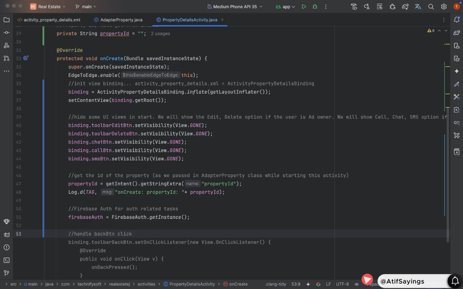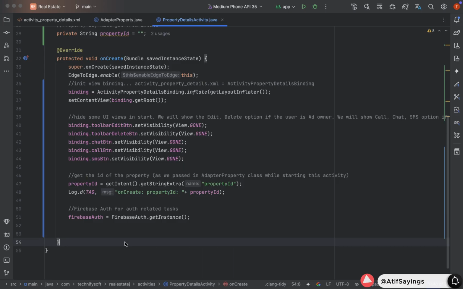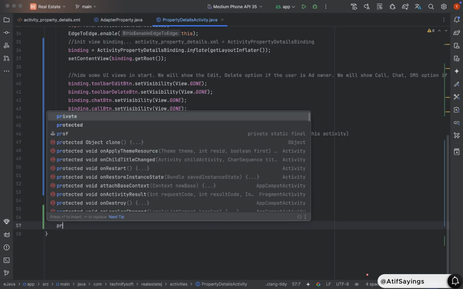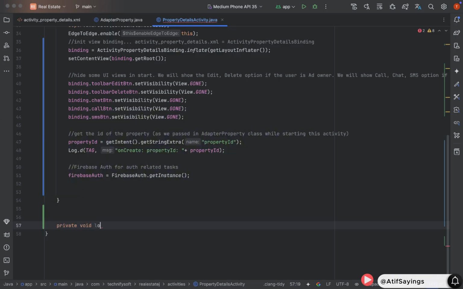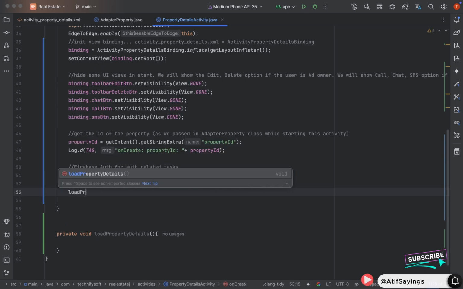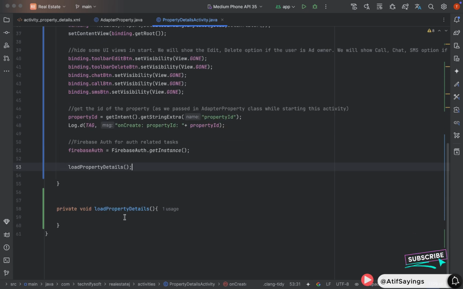Now the next step is to load the property details from the Firebase database. For that, we will create a function, private. Return type will be void. Name of the function will be loadPropertyDetails. After creating this function, make sure to call this function after the initialization of Firebase auth. Now come again in the function.